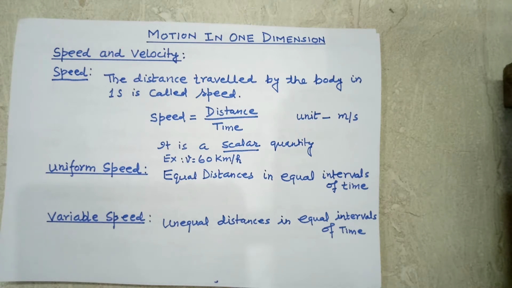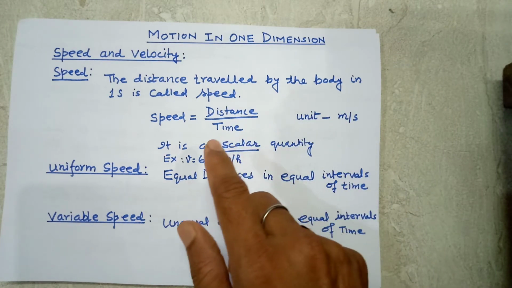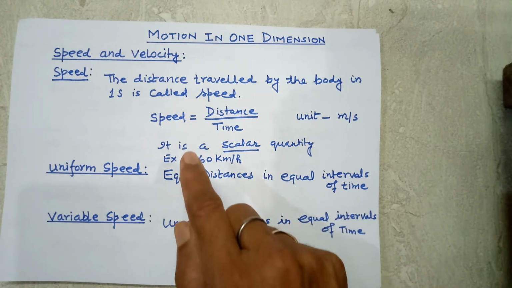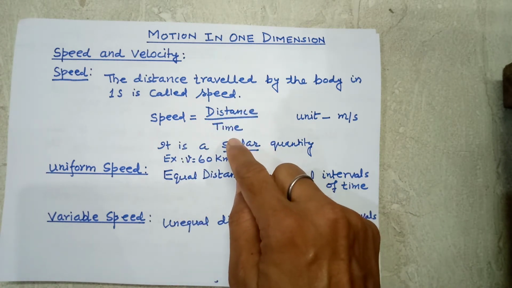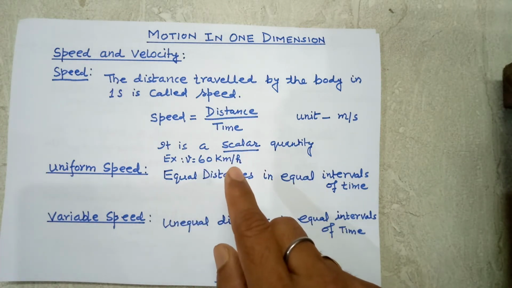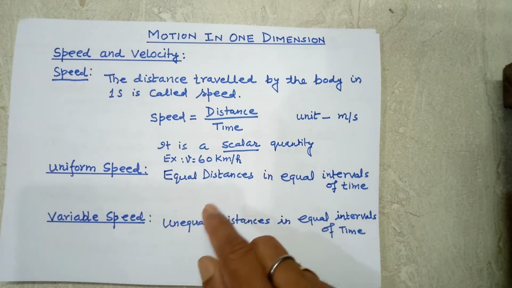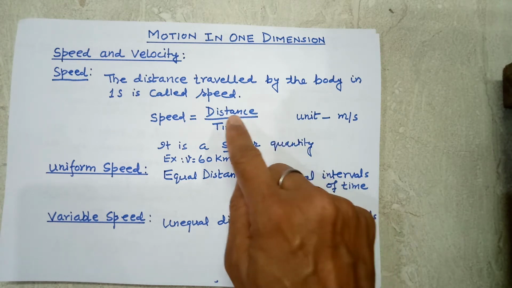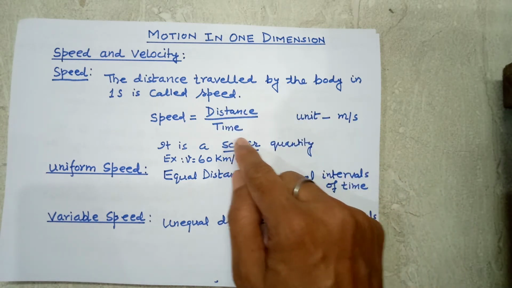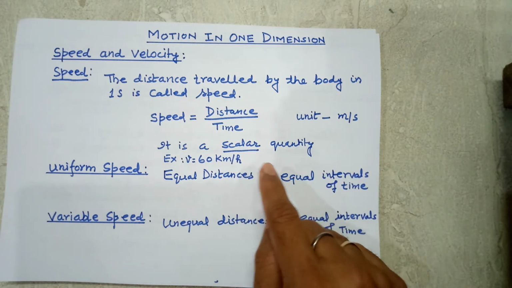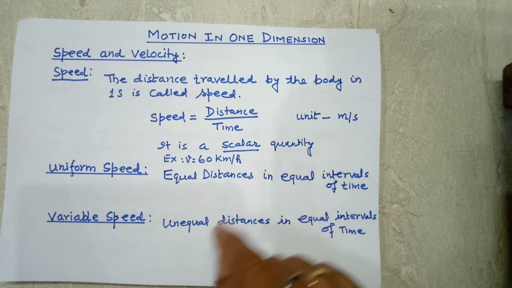Now, speed is measured as the distance traveled by the body in 1 second. So, distance traveled by the body in 1 second is called speed, and it is equal to distance upon time, or we can simply say it is the rate of change of distance with time. So, the formula for speed is distance upon time, and the unit of distance is meter and the unit of time is second. So, the unit is meter per second. Since it has no direction, it is a scalar quantity.